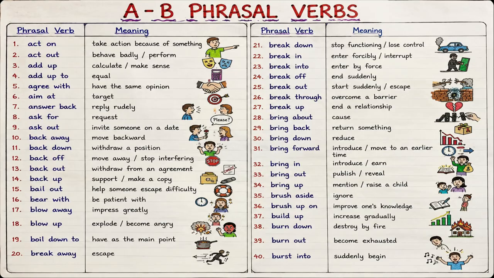Now let's continue with more phrasal verbs beginning with break. Break down can mean to stop functioning, especially for a machine or vehicle. It can also mean to lose emotional control. For example, my car broke down on the highway.